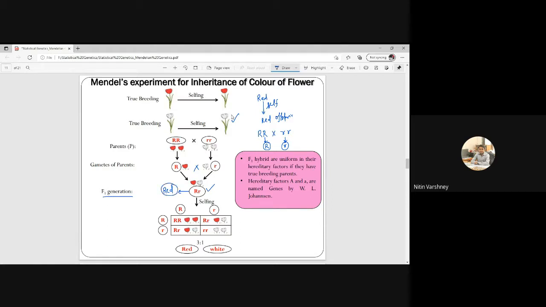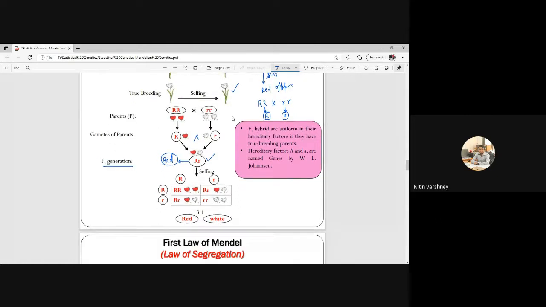Now what will be the result in the F2 generation? We will do selfing. Rr is the F1, so how many types of gametes will there be? One R and one small r. So I will do selfing like this.